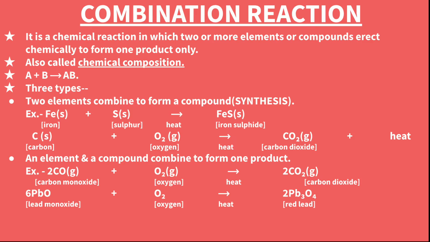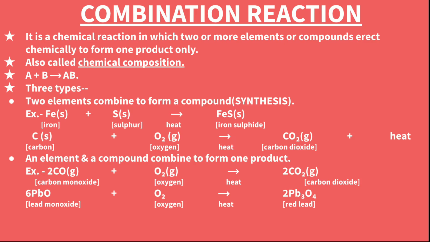For example, iron combines with sulfur to form iron sulfide in the presence of heat. Then carbon combines with oxygen in the presence of heat to form carbon dioxide, and heat is released. Then an element or a compound combine to form one product. 3 types of things are there. One is that 2 elements combine to form a compound. Here one element and one compound combine to form one product.